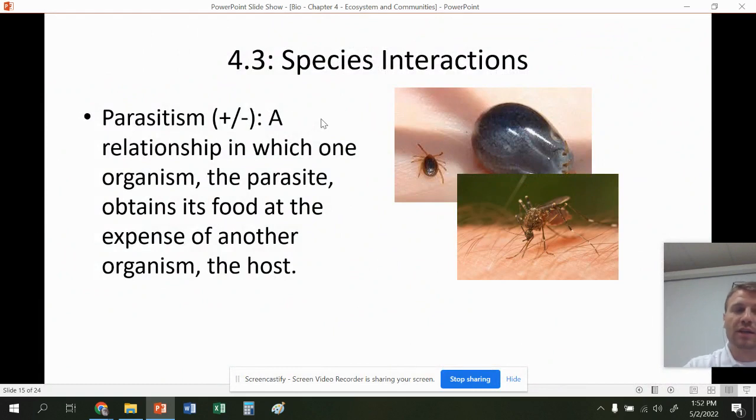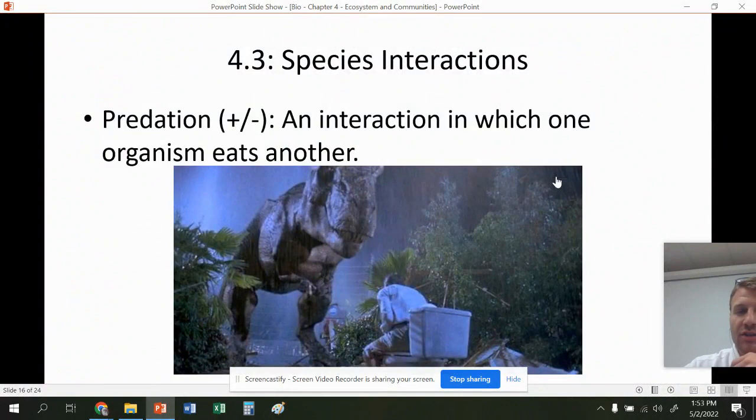Parasitism. This is when one organism benefits and one organism is negatively affected. You can see the examples here like mosquitoes and ticks. They just cling on to a certain organism and they use it for food at the expense of the host. Predation. Obviously, we know about predation. We have our predator-prey relationship here between the T-Rex and the human. This is just when one organism eats another.